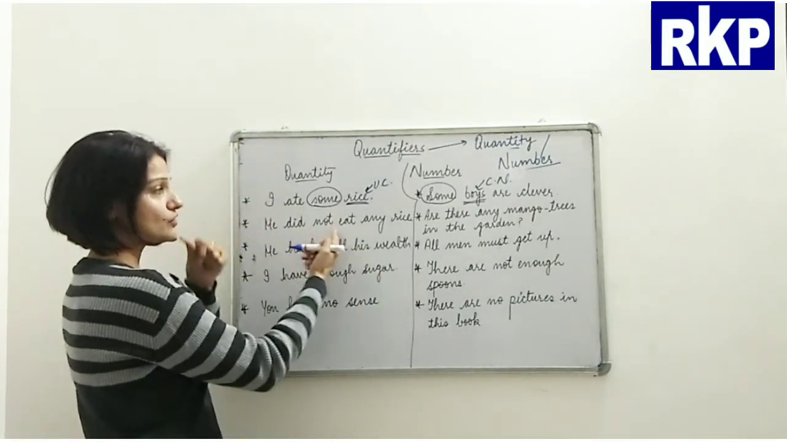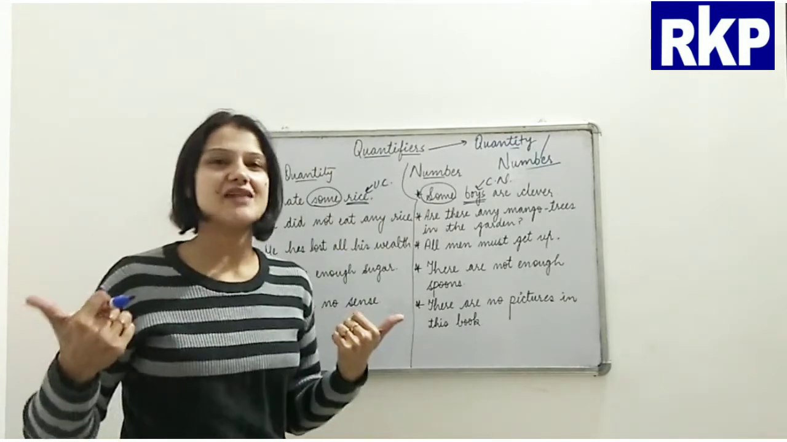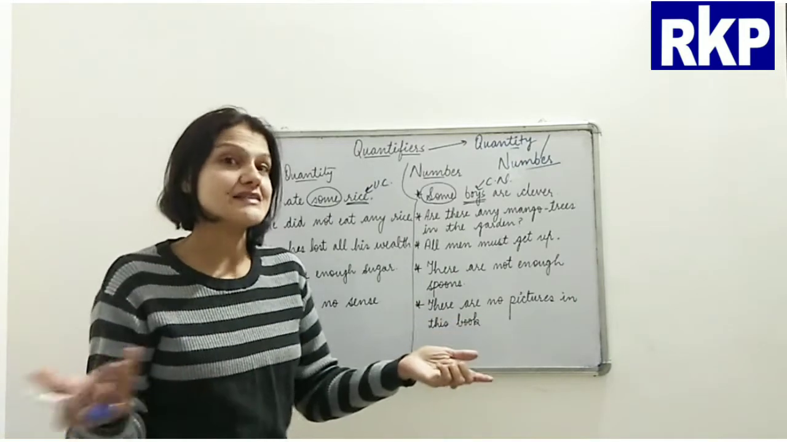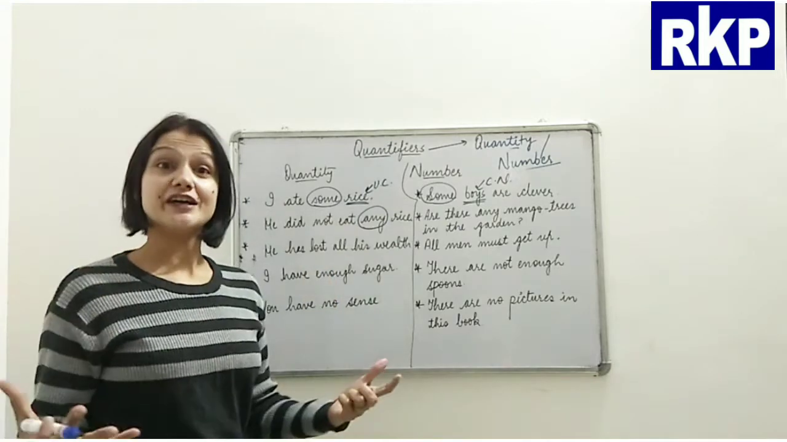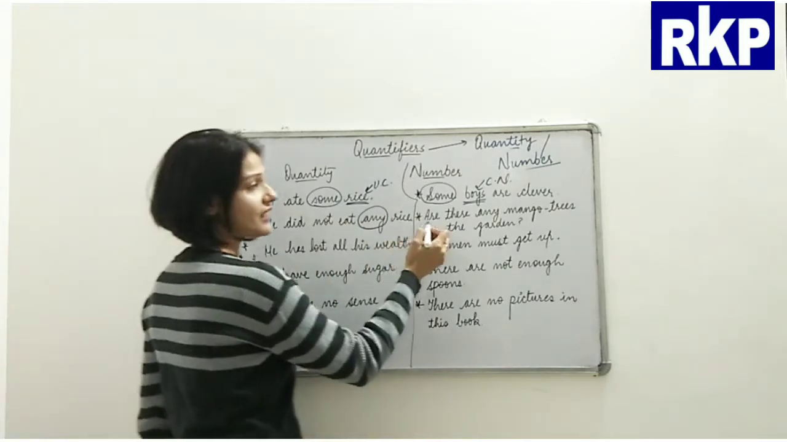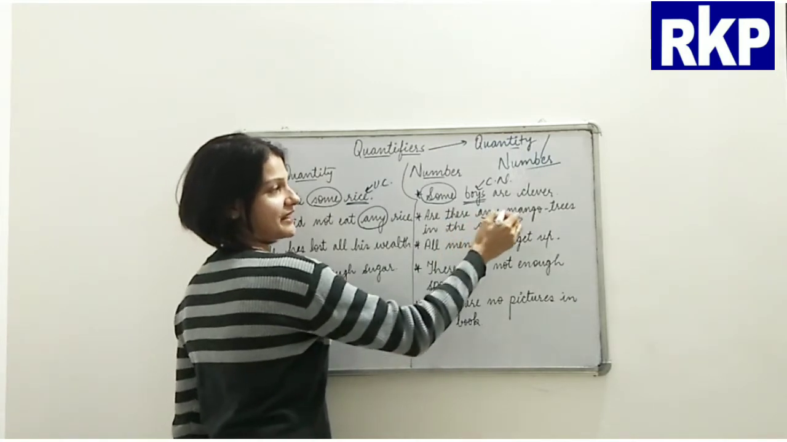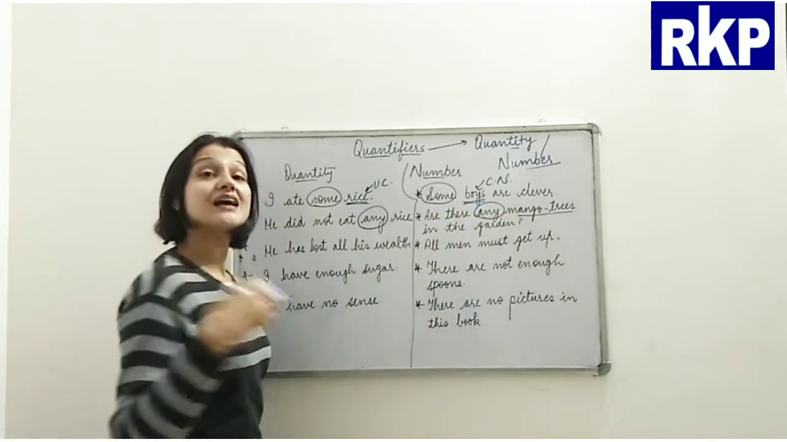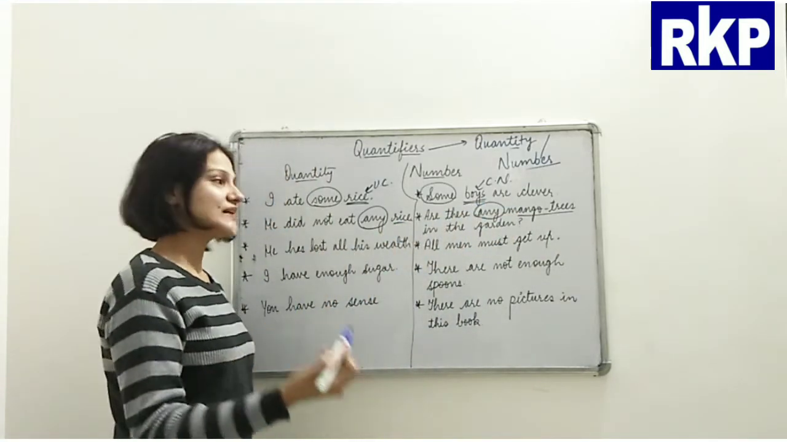Now, he did not eat any rice. Okay, he did not eat any rice. That means he did not eat at all, I mean the rice basically. So this is our quantifier here, right? Are there any mango trees in the garden? Again we have any, and it has been used with countable here and uncountable before, right?